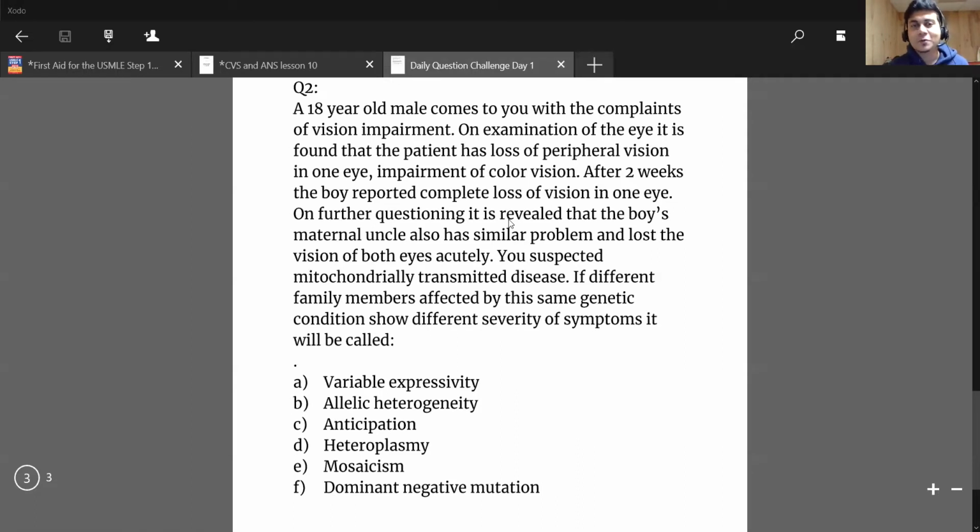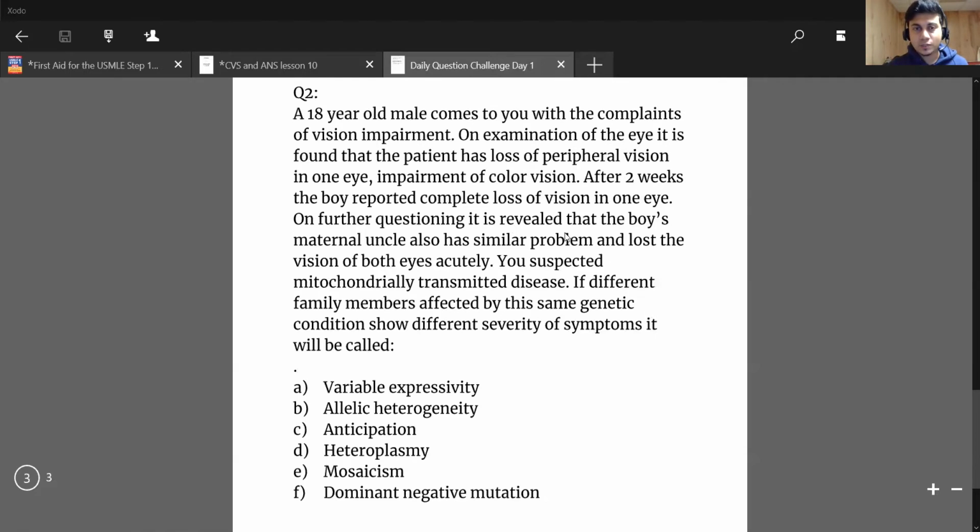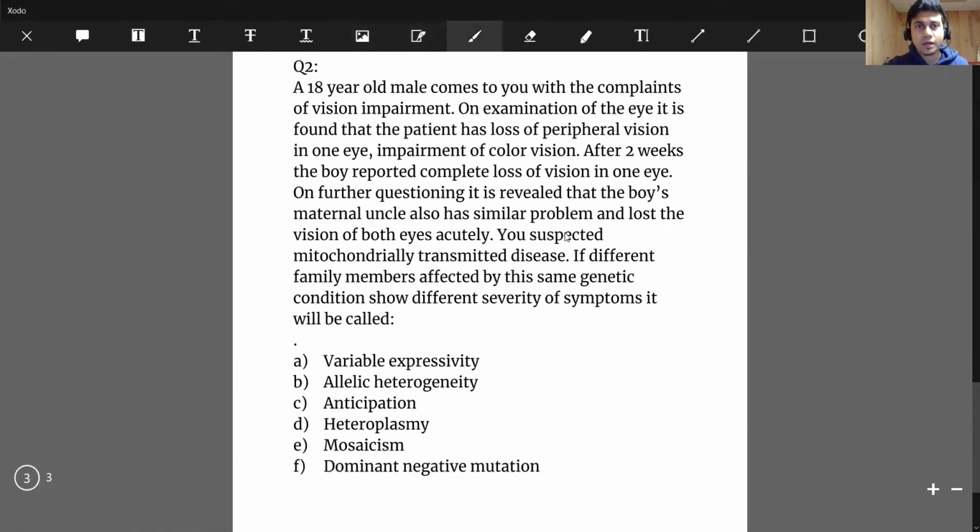All right, let's go over the question now and describe the options. The question says it's an 18-year-old male who comes to you with complaints of vision impairment. On examination of the eye, it is found that the patient has loss of peripheral vision in one eye.